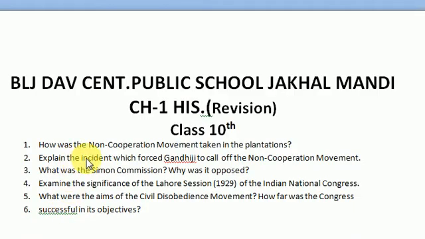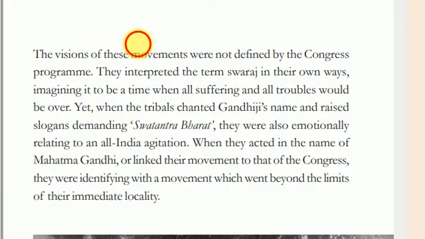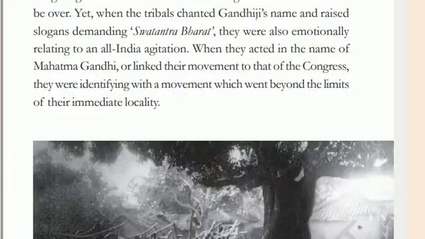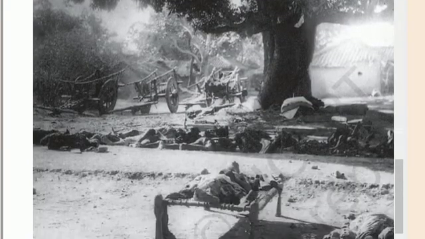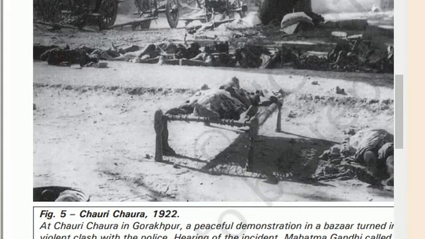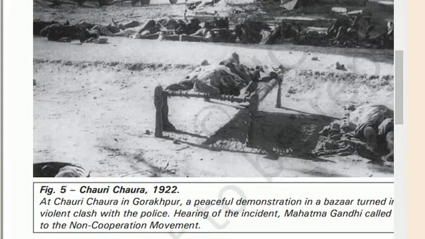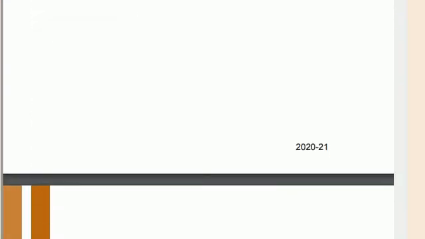The next question is: explain the incident which forced Gandhiji to call off the non-cooperation movement. So students, you can find this answer in the book. Here you can see the plantation workers were turning violent, and there was the incident of Chauri Chaura, where an agitated mob killed 22 policemen, burning them alive in the police station, and some other reasons.